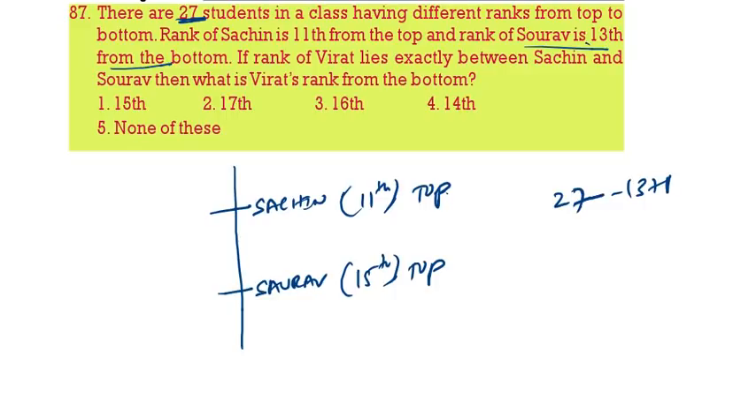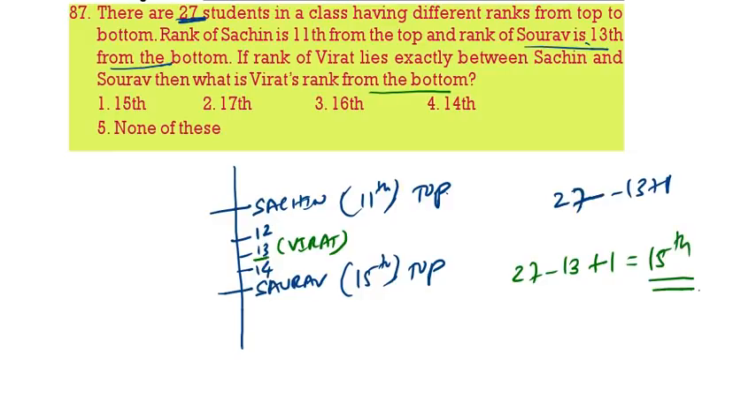If Virat is exactly in between, that means in between we are having 12, 13, 14, so Virat will be 13th position from the top. So what is Virat's rank from bottom? Virat is 13th from top. From bottom means 27 minus 13 plus 1. So 27 minus 13, 14. 14 plus 1 is 15th. So Virat's rank is 15th from the bottom. See the next question, 88.